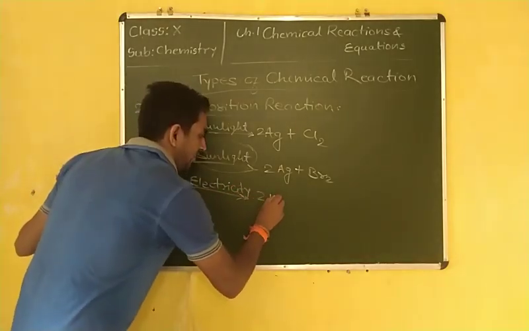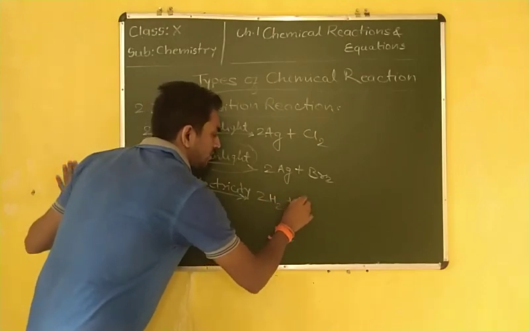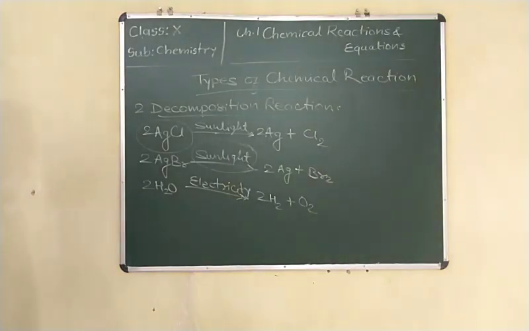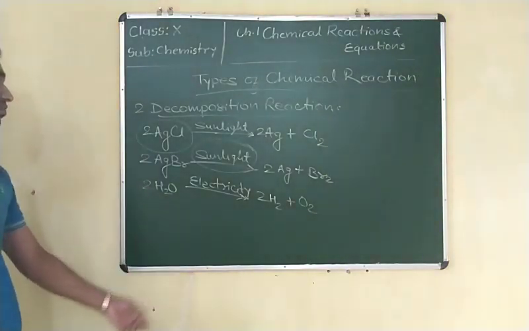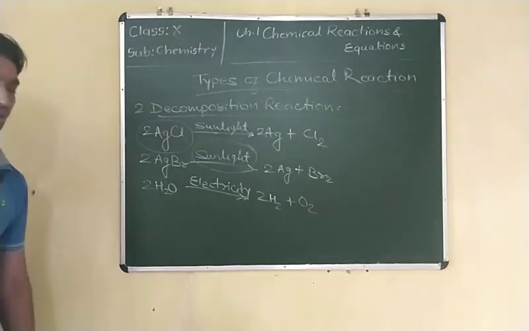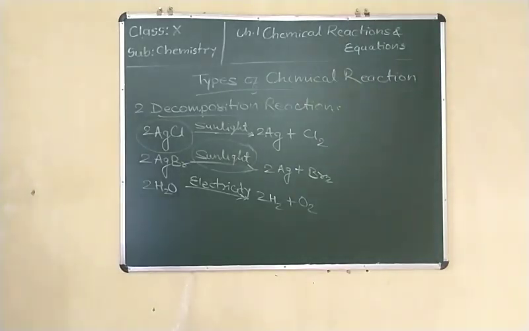Suppose the decomposition of water: 2H2 plus O2. This is the electrolysis of water, breakdown of the water molecule, so H2 plus O2. So these are the decomposition reactions.